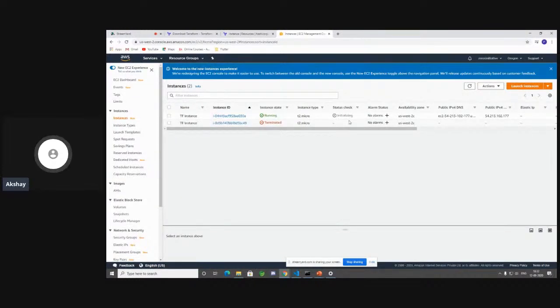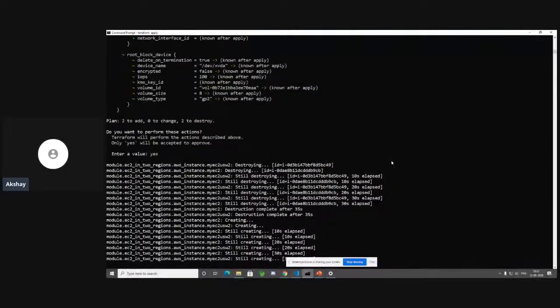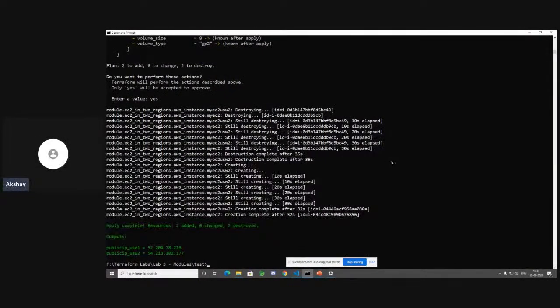Okay, so the Oregon region is already running, which is pretty cool. Let's just wait for a moment until these are created. Maximum 30 to 35 seconds. Beautiful. And we have our public IPs. How crazy is that? That's what you get from the outputs block.